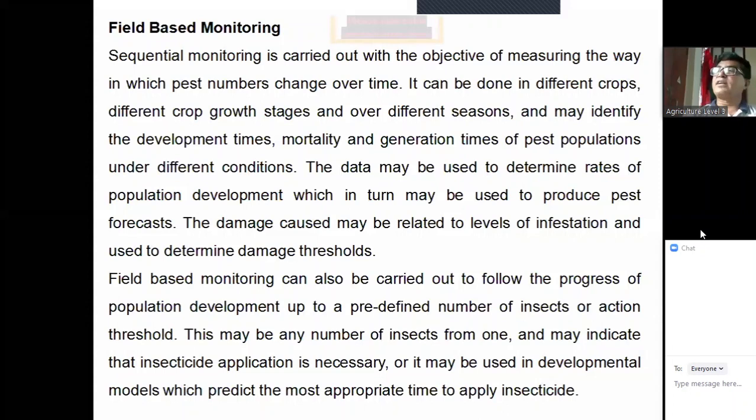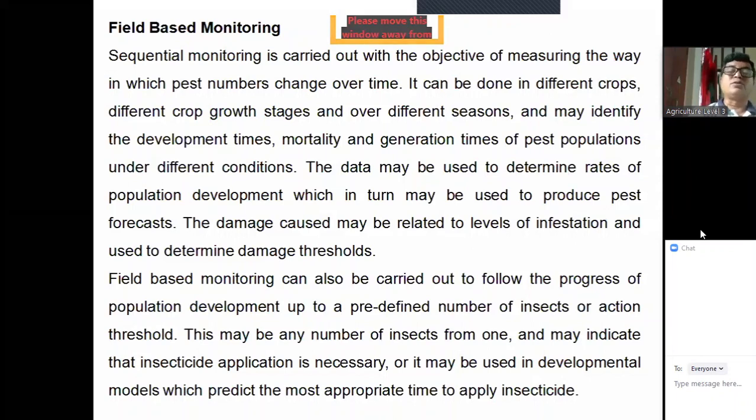If we have this data, we can use it for forecasting to the farmers regarding the pest. Damage is related to the level of infestation, and this is used to determine the damage thresholds. Damage threshold means economic threshold or economic injury level, etc.